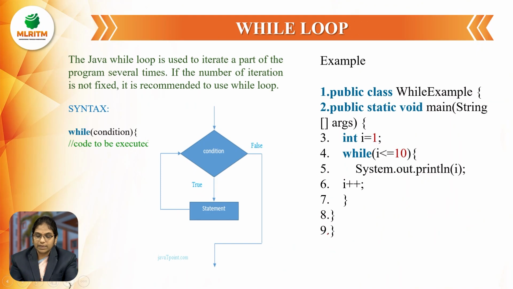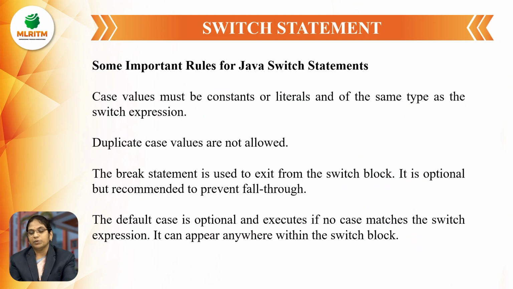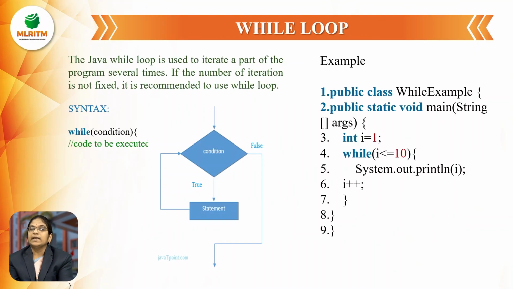That is, if it is not matching and we have not written a default statement, it simply comes out of the switch. It is not displaying any output on the screen. So this is the summary of our switch statement. If else, nested if and switch are the examples of selection statements. And the next thing is iteration statements. So let us discuss.